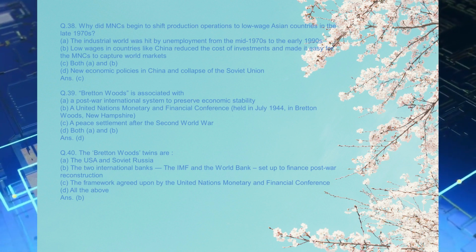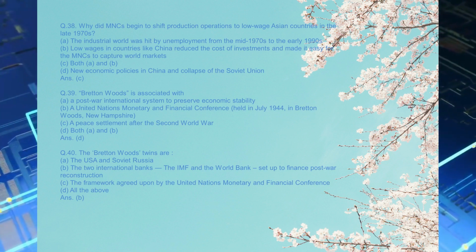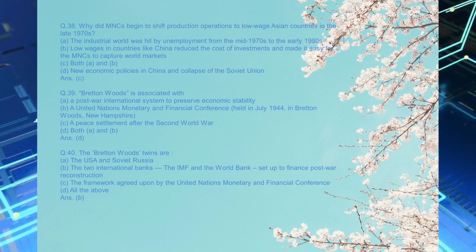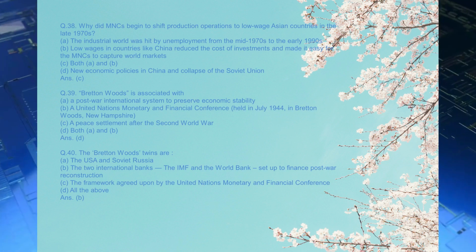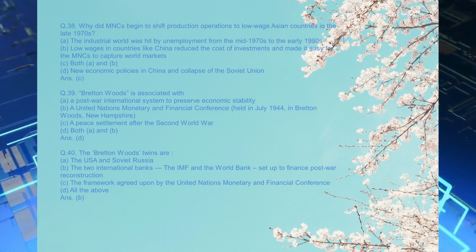Q.39. Bretton Woods is associated with: A. A post-war international system to preserve economic stability. B. A United Nations Monetary and Financial Conference, held in July 1944, in Bretton Woods, New Hampshire. C. A peace settlement after the Second World War. D. Both A and B. Ans. D.